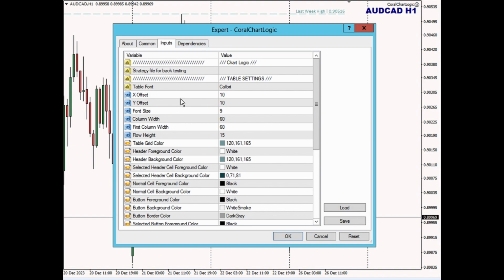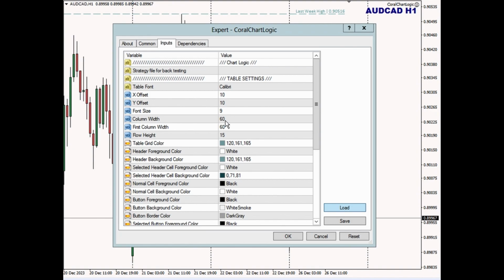Our ChartLogic inputs are actually fairly simple. We have the main input here, which is to provide a strategy file for backtesting, and we're not going to be doing any backtesting, so right now I'm not going to worry about that. The table settings here are a part of all Coral tools. This is what enables the skins to work across all Coral tools.